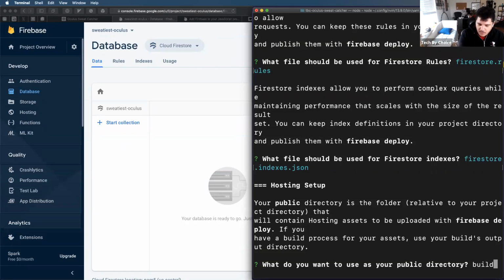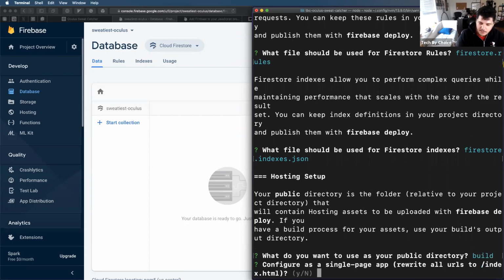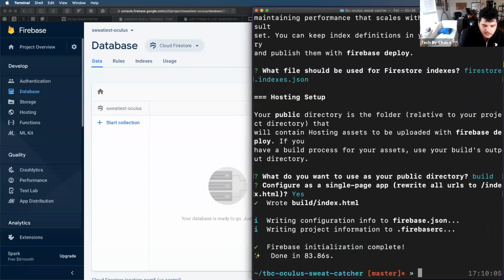So, it's asking me, what do you want to use as your public directory? I'm literally typing in the word build. And this directory doesn't exist yet, but it will in a couple of minutes. And now it's asking me if I want to configure as a single page app, which means rewrite every single call to my website to index.html. You might want that, and I do, because our project in React is, we're basically routing it ourselves. So I'm going to type Y and enter, and I have just completed my Firebase setup.